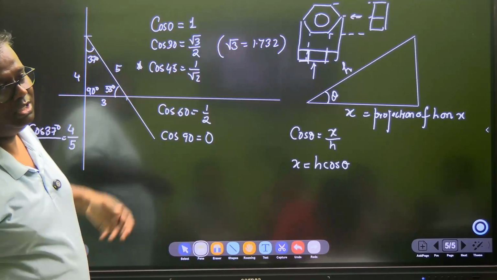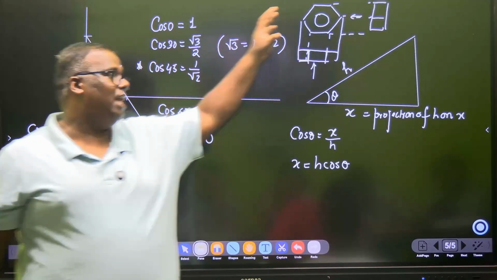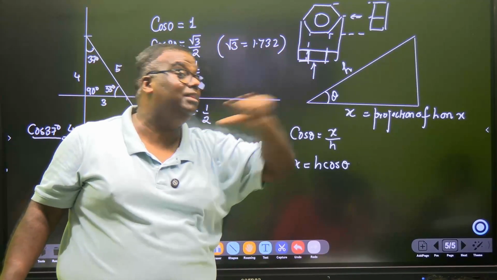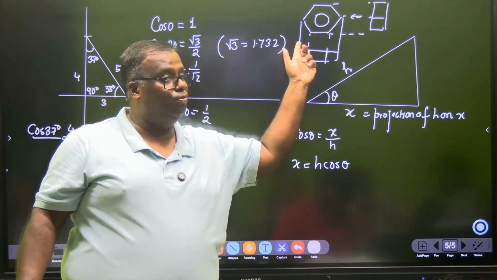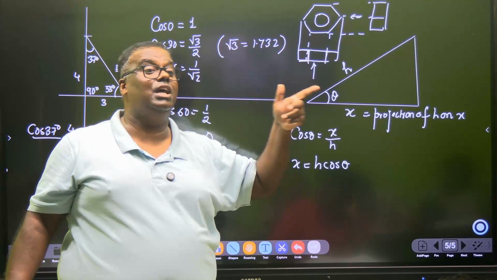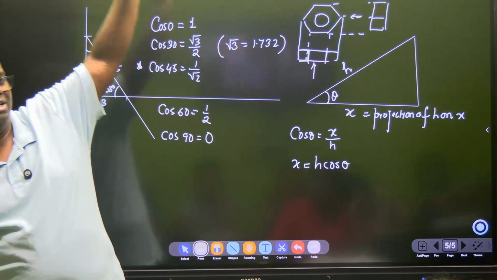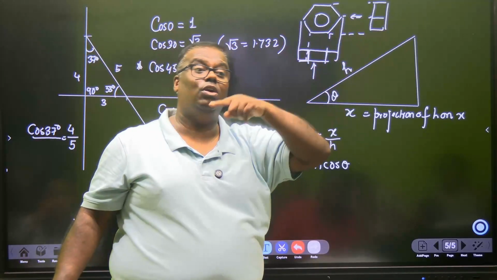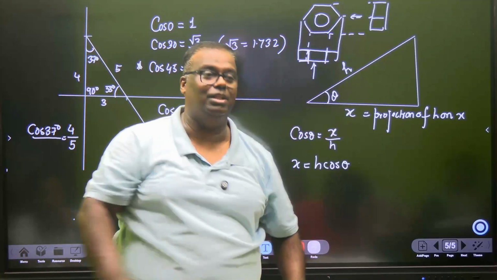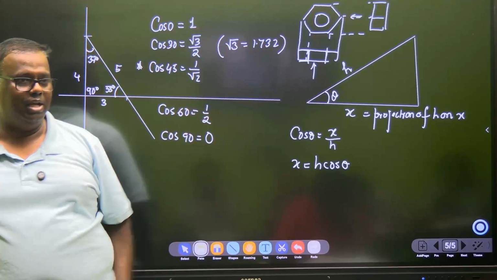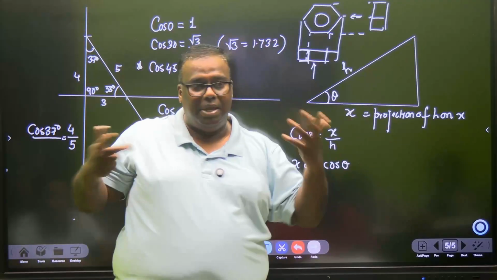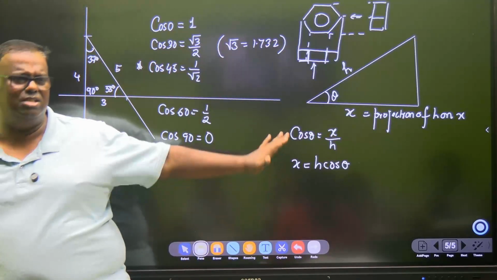Therefore, whenever we design anything in mechanical, we give a plan view. Civil engineers call it plan. That's why when you buy a flat, you always say, show me the plan. We mechanicals call it top view. Top view. This is called front view. Civil engineers call this elevation, facade. How is the building? And we call it side view. They call it column view. Column view means if you break out the plaster, you can see the column of the building. That is called the column view or the end view. Okay? So what is H cos theta? H cos theta is nothing but the base. A base is always the projection of the hypotenuse. That's the beauty of cos theta. That's all.